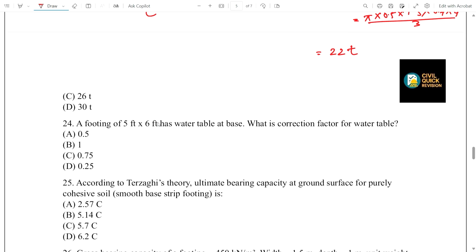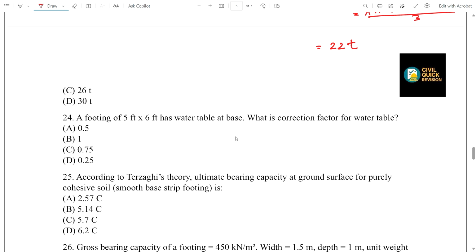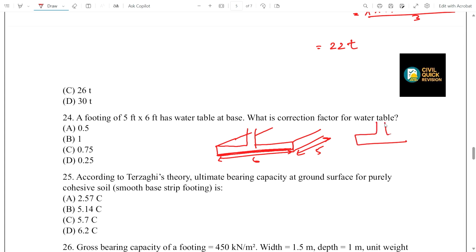Next question now. A footing of 5 feet by 6 feet has a water table at base. Okay, the footing has 5 feet width and length is 6 feet. In this question, the water table is at the base. Okay. Then what is the correction factor for water table?